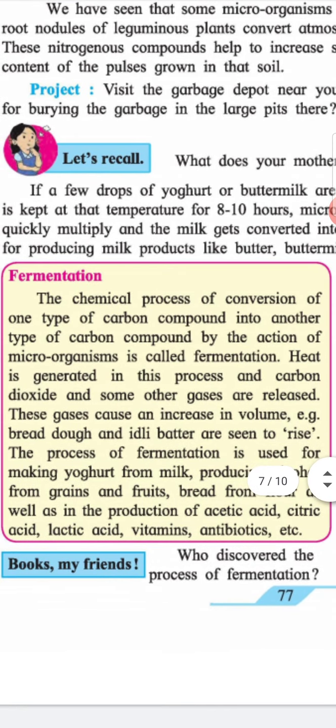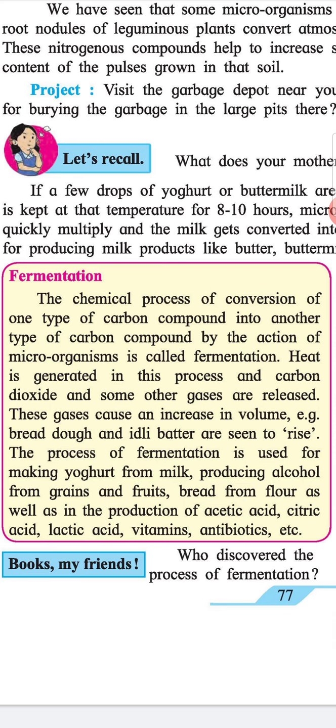Fermentation. The chemical process of conversion of one type of carbon compound into another type of carbon compound by the action of microorganisms is called fermentation. Heat is generated in this process and carbon dioxide and some other gases are released. These gases cause an increase in the volume. For example, bread dough and idli batter are seen to rise.